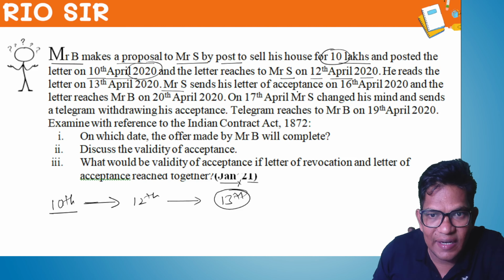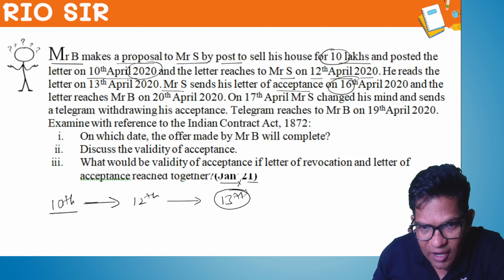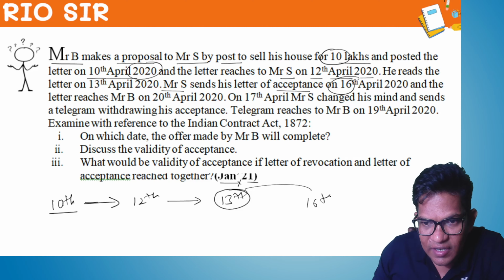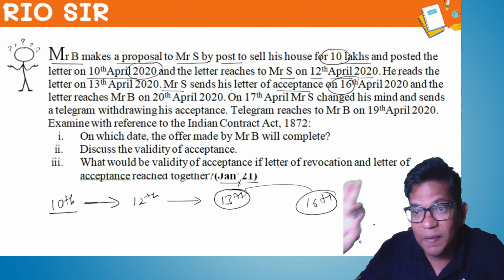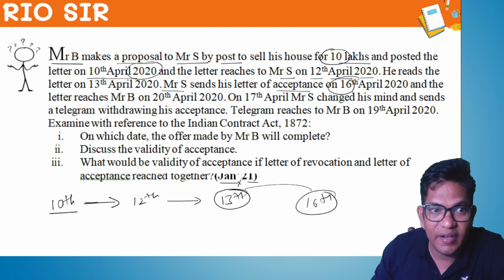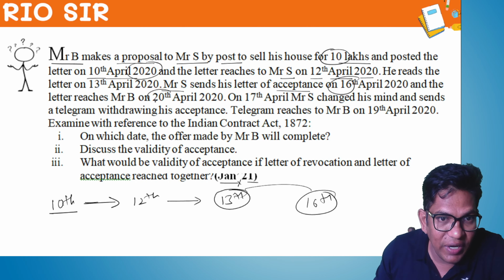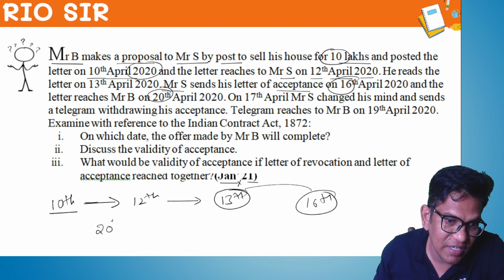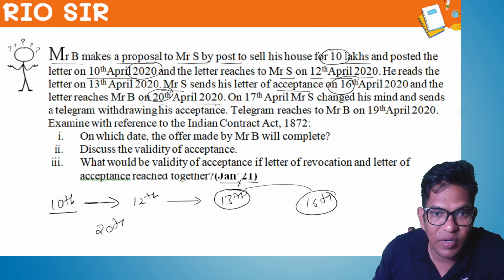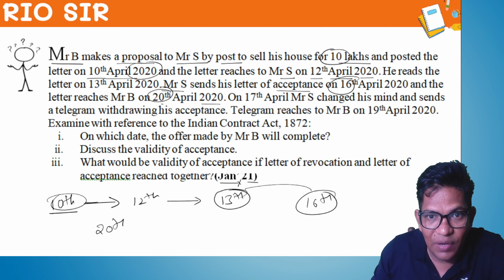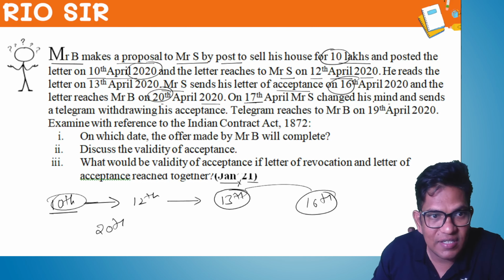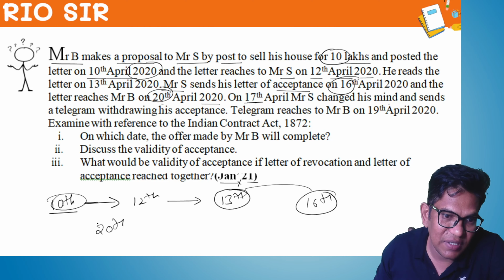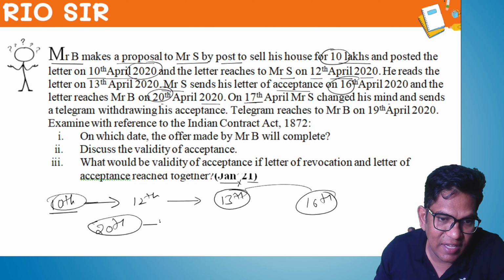Mr. S sent his letter of acceptance on 16th. After another 3 days, deciding on 16th, he has sent a letter of acceptance. And the letter reaches B on 20th. See, the acceptance letter he has received on 20th. So on 17th itself, April, Mr. S changed his mind and sent a telegram. See, on 20th the acceptance letter has been received.